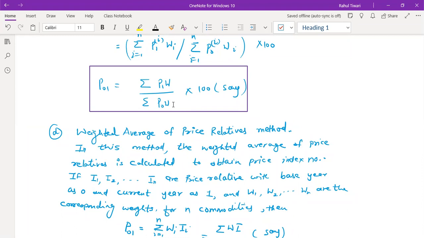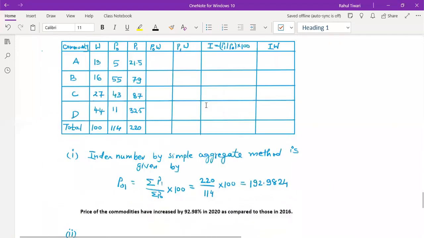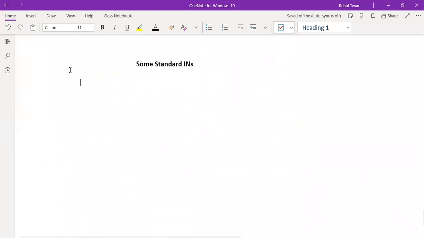If everybody has a different weightage for given commodities or items, everybody gets a different index number, and then their conclusions might be different for everyone. So to remove those types of problems, one can always use the standard index numbers listed here. I think we have already discussed them, so I will paste some of that part so that we can use that method.